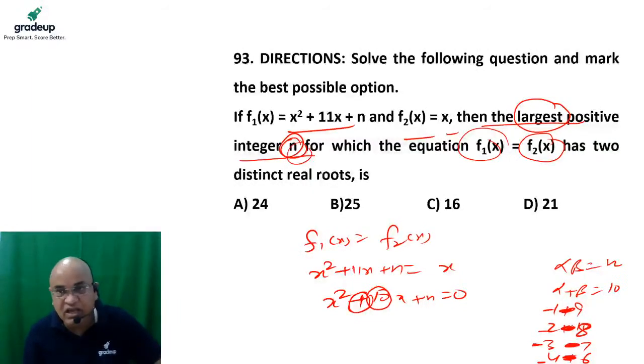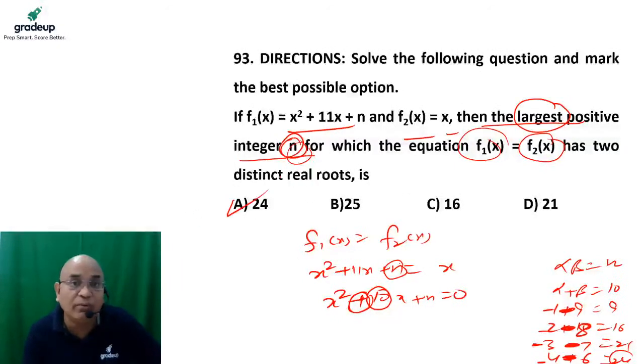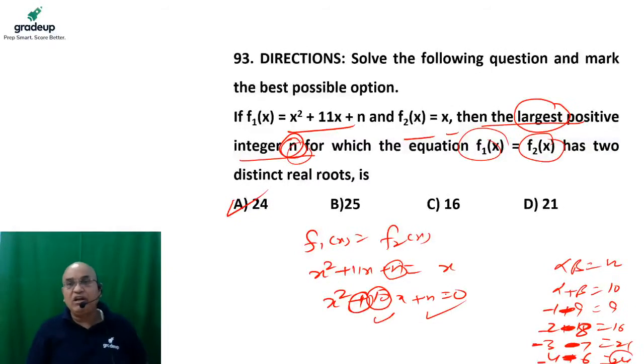are the possible conditions. According to that, the product of these two is nothing but 9. These two is 16, these two is 21, and these two is 24. So the maximum product of the roots is nothing but 24. So the maximum value of n is nothing but what? 24. So this is nothing but the sum of the roots, and this is nothing but the product of the roots. Okay. So the largest product whose sum is 10 and product is maximum possible.